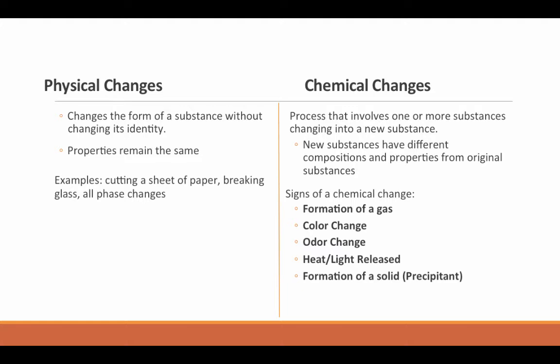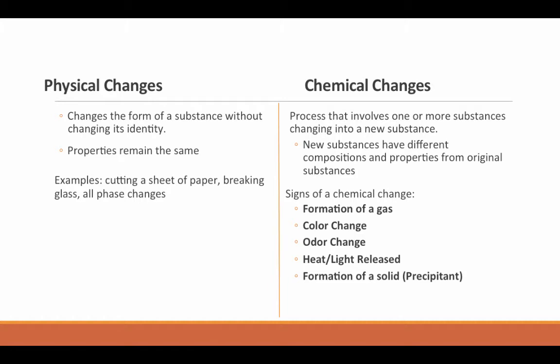It's really important to note, though, color is a physical property of a substance. As an example, my eyes are blue. That is a physical property of my eyes. But if you have a chemical reaction and you see the color change from one color to another, that is a chemical change. So color kind of goes in both those categories. One of them is a change, one of them is not. It's just a property.